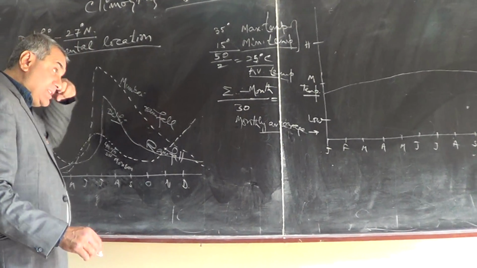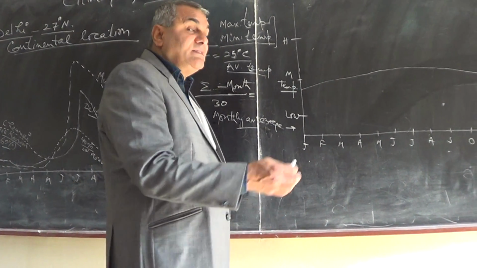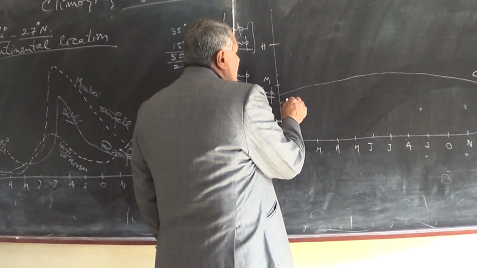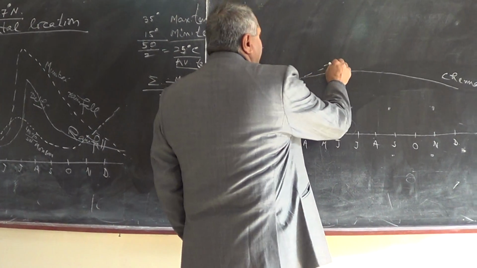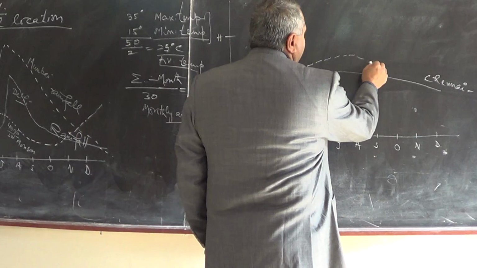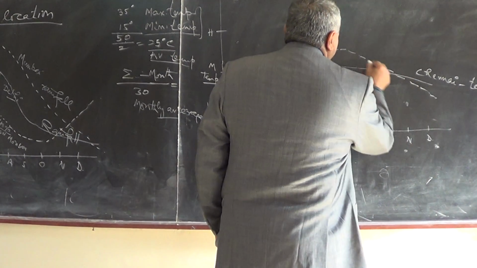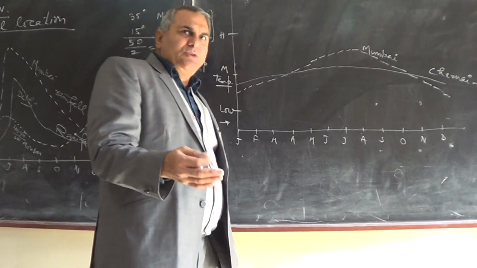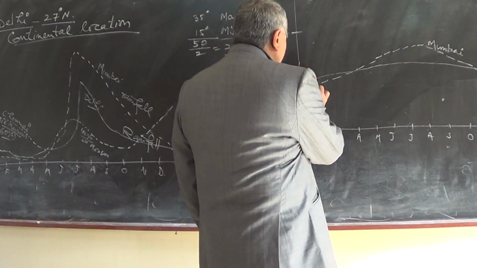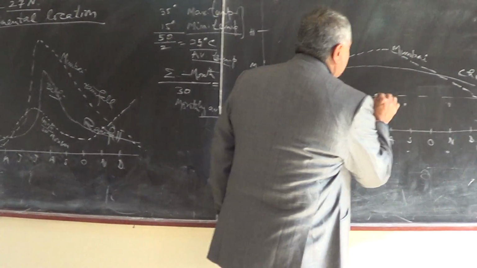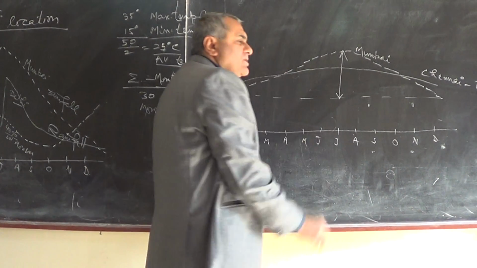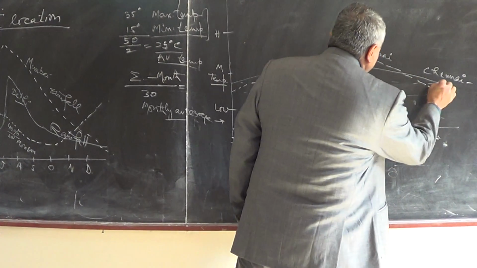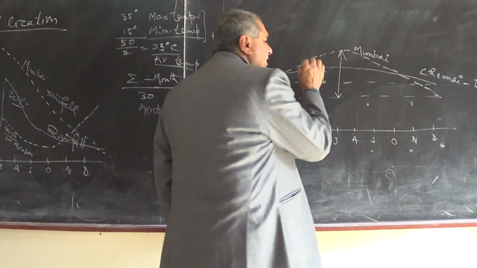And after this, let's take Mumbai. Mumbai is a little more north away, so it is like this. This is Mumbai. As we go away from the equator, the range of temperature increases. So Mumbai has, see the range, minimum and maximum. This is the range of the temperature of Mumbai. And this is the range of temperature of Chennai.